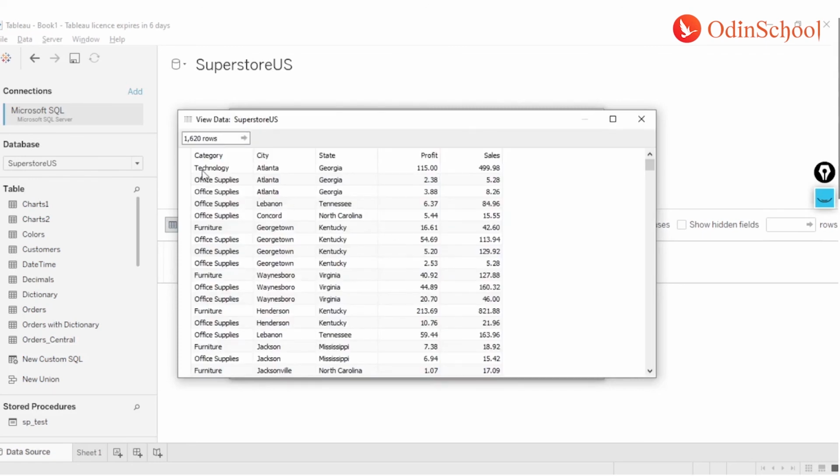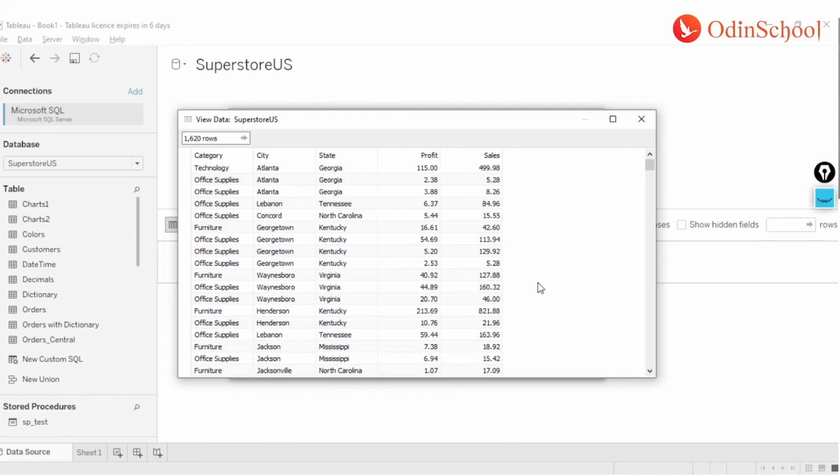So here you see I have the columns now restricted to category, city, state, profit, and sales. And even though my region column is not available, it is still restricting the data on the region column. So whatever column condition you write in your where condition need not necessarily be in your output.